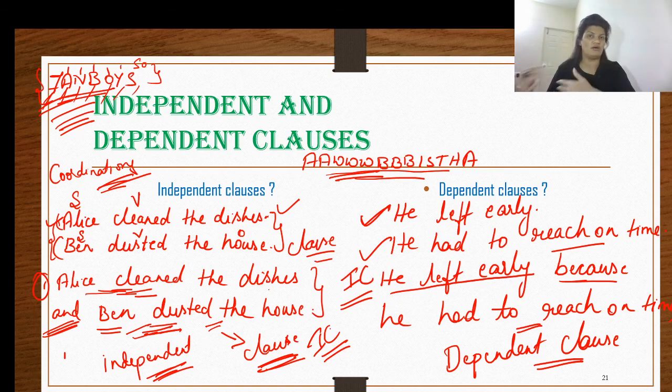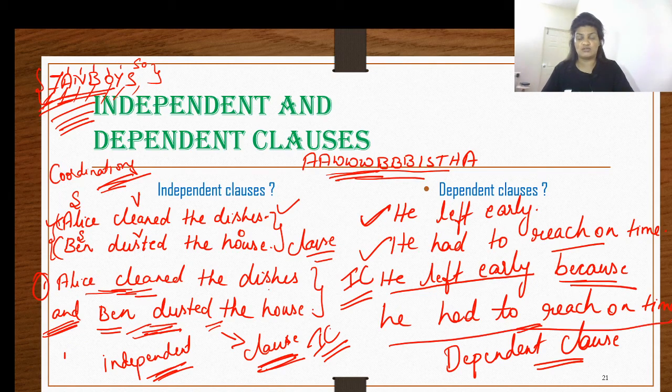What is the afterthought? So these questions arise, which makes it not capable of standing on its own, not independent. So in that particular situation, what happens? It becomes your dependent clause. And to make itself complete, this clause, because he had to reach on time, is dependent upon this clause, he left early. Only when you combine it with another clause does it become a complete meaningful statement. That is why we call this a dependent clause. So these are our independent and dependent clauses.